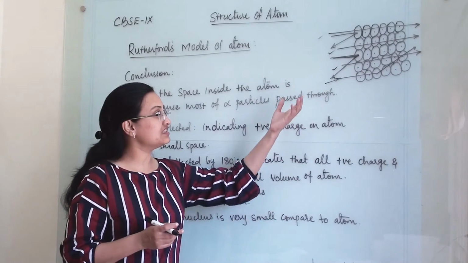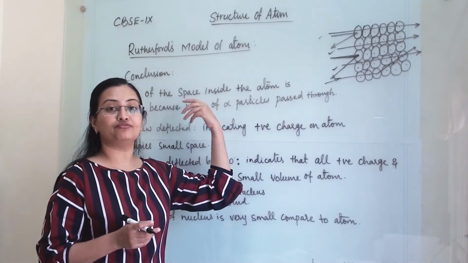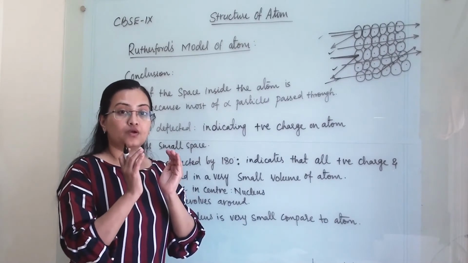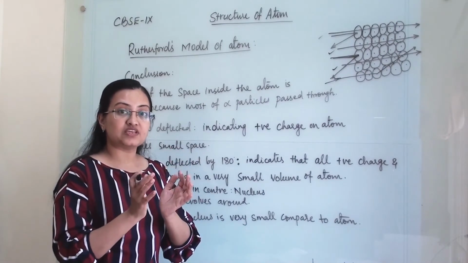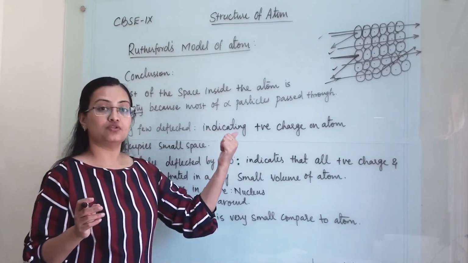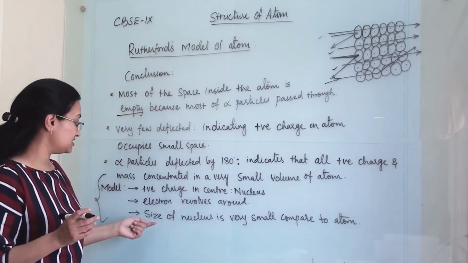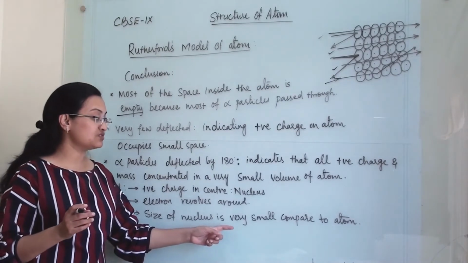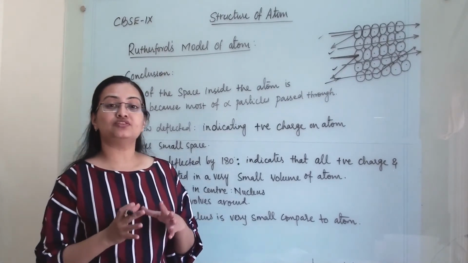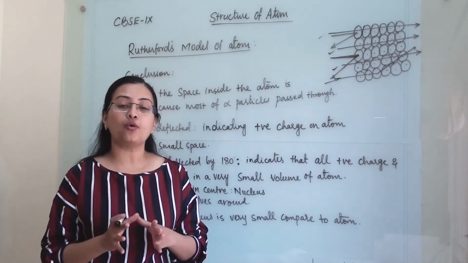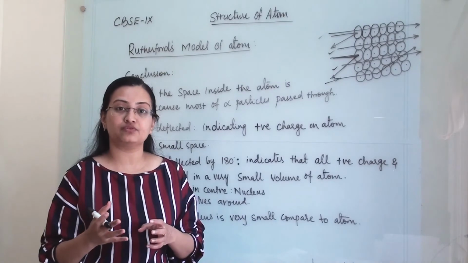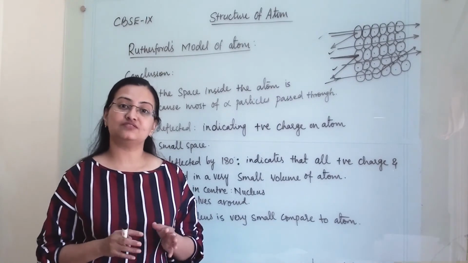That is the reason that a very small amount of rays have been bounced back. If the mass of the atom was occupying a much larger space, then so many rays would have been bounced back. But this was not the case with the experiment. So he said that the size of the nucleus is very small compared to the atom. Now the last point of this Rutherford model is the drawback of the Rutherford model. Why this model was not successful, we will now discuss the reason for the same.